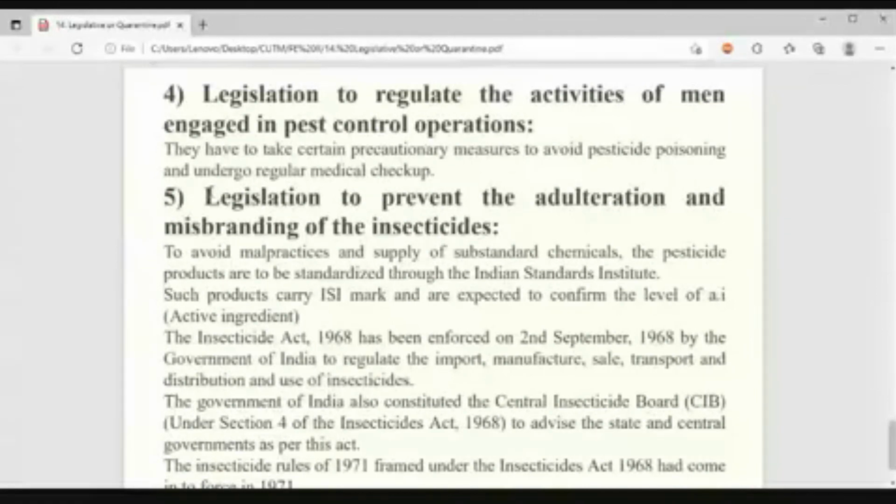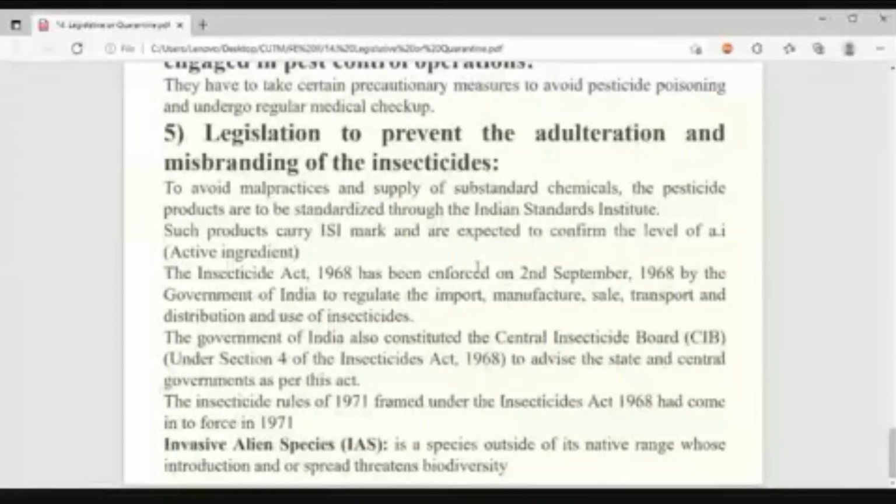Apart from that, in this Insecticide Act, one board is there. What is that board? Central Insecticide Board. What will they do? The composition of the insecticide, the dose of the insecticide, the manufacture of the insecticide, the residual toxicity of the insecticide, everything will be governed or regulated by this Central Insecticide Board under section 4 of the Insecticide Act 1968. It is important, it may come in the exam. This act came in 1968 but was enforced from 1971 onwards.